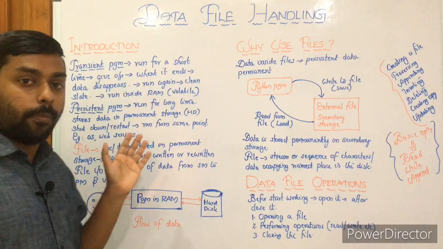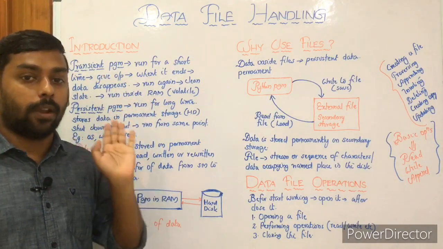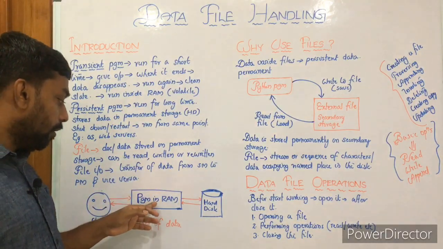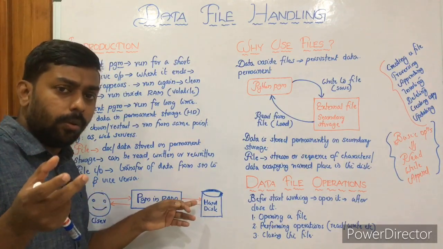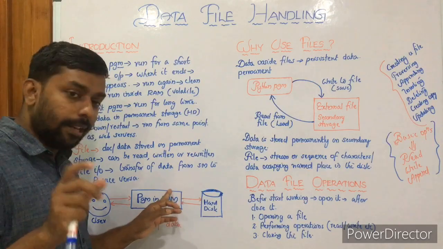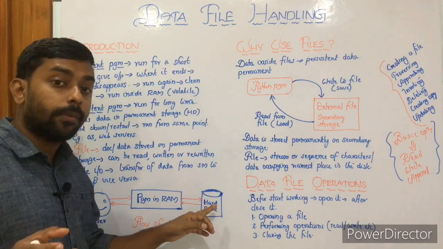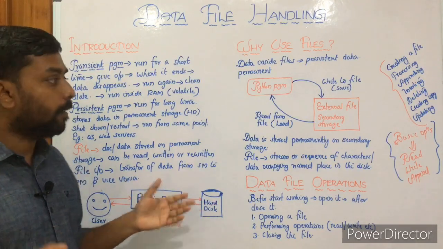That means in file IO operations, data can be transferred from primary memory to secondary memory and vice versa. That's the meaning. So the user interacts with primary memory, and you can save data. We can think of it as like the input, output. The program in RAM means the result can be saved in the hard disk, and sometimes you can take the input from an existing file stored in the hard disk to your program. That's it, data flow.